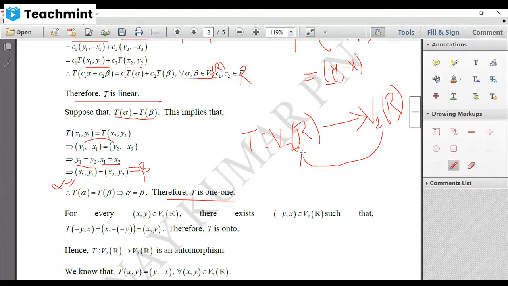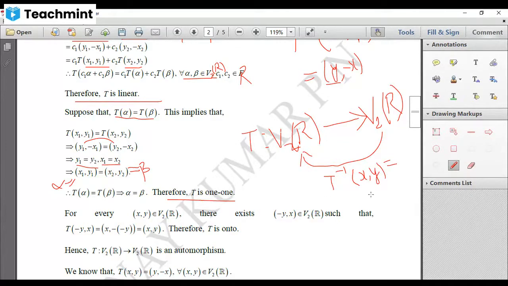So what is the reverse mapping? It is T inverse, right? Now T inverse of some element should be equal to this. Let me take an element here, say ordered pair x comma y. Then we have to show that T inverse of ordered pair x comma y will be equal to some ordered pair which is present in V2R.